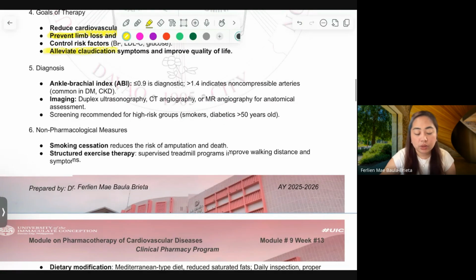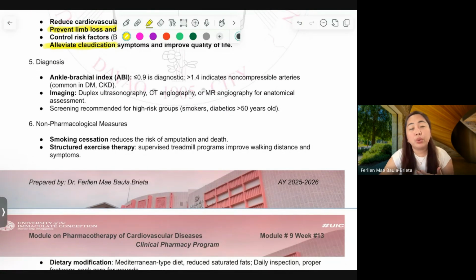I have mentioned also about our role in diagnostic strategies. We are not the ones who diagnose it, but we help if the patient needs to be subjected to a diagnostic tool for PAD to be screened and confirmed.